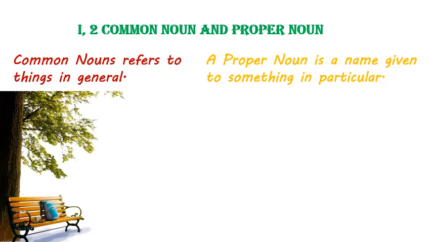Let's see this with an example. This is a park. All parks in the world will be generally referred to as parks. But the park in your neighborhood might have a specific name, like Anna Park. Then Anna Park is a proper noun because only this park has the name Anna Park.